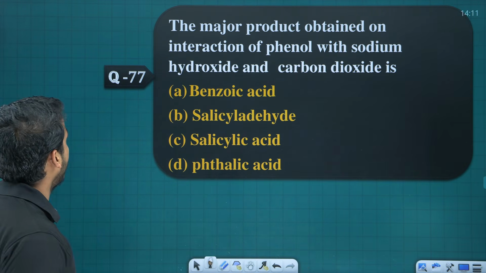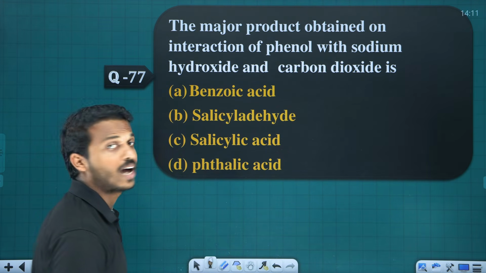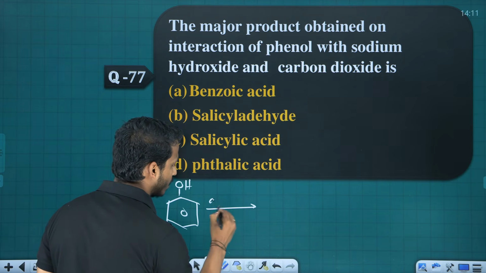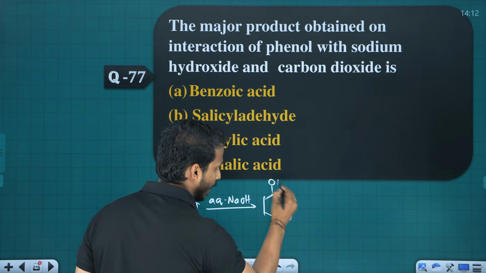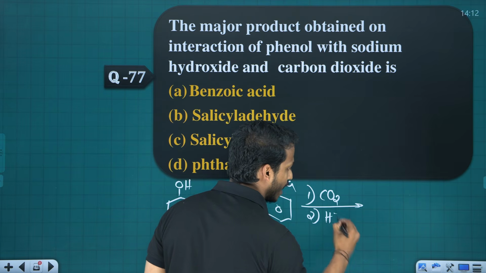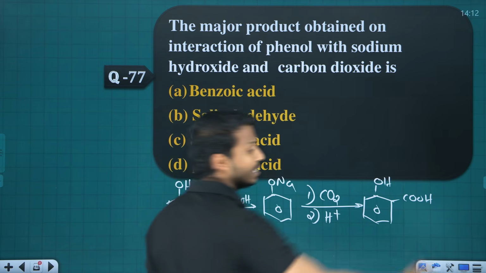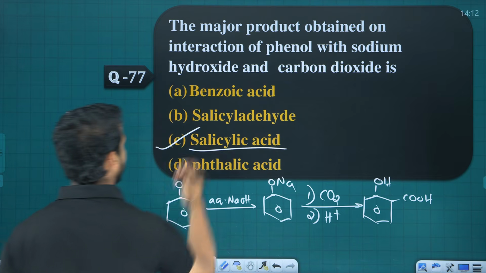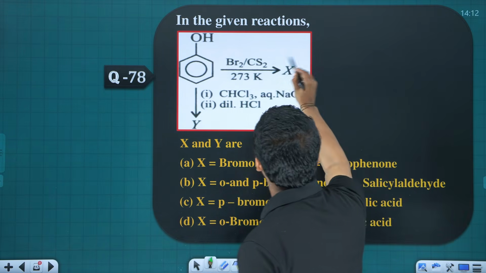Ready? Next one, the major product obtained on interaction of phenol with sodium hydroxide and carbon dioxide. Do you remember this reaction? Phenol, when reacted with aqueous NaOH, first gives sodium phenoxide, ONa. Sodium phenoxide, when treated with carbon dioxide followed by hydrolysis, gives salicylic acid. This is our Kolbe's reaction. So the product here is salicylic acid.